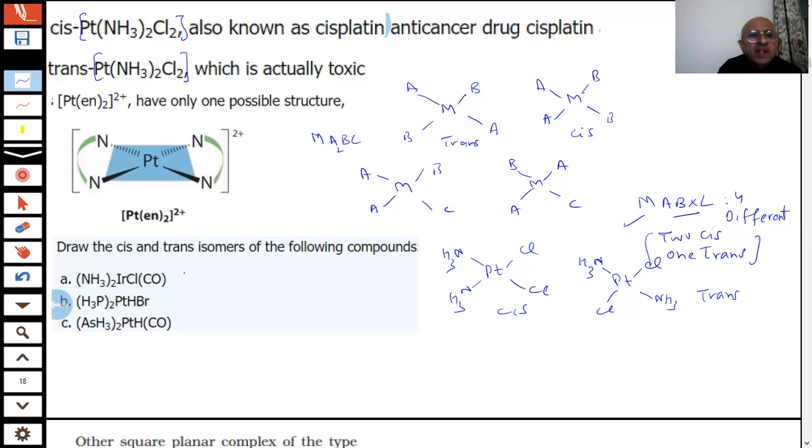Now it says draw the cis and trans isomers of the following compound, students. You are provided and you have to write the cis and trans forms. You have 1 minute. Cis and trans forms of such complexes, students.